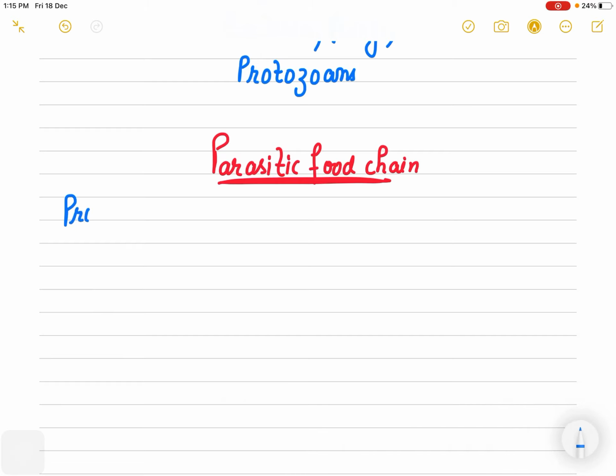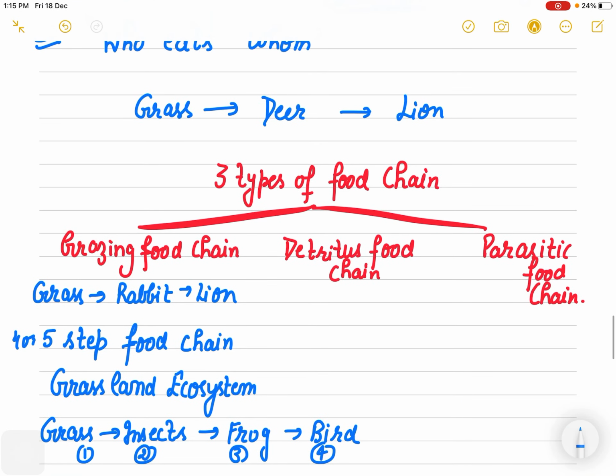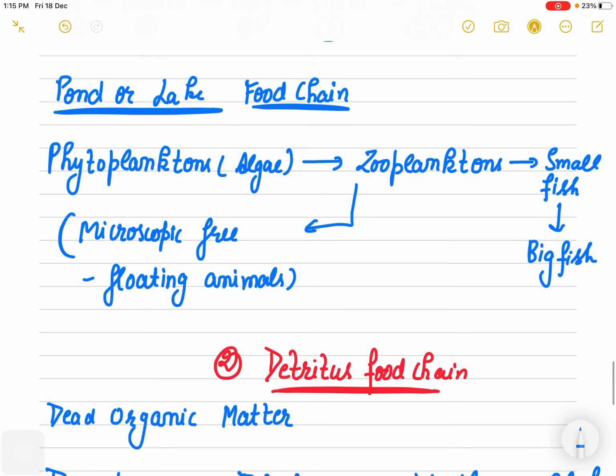So we are going to start with the producer, then herbivores, and then we are going to finish with the parasite. Always remember that this parasitic food chain you have to begin with the host and end in the parasite, right? This parasitic food chain is not very common, but the grazing and detritus food chains are the most common food chains in nature.